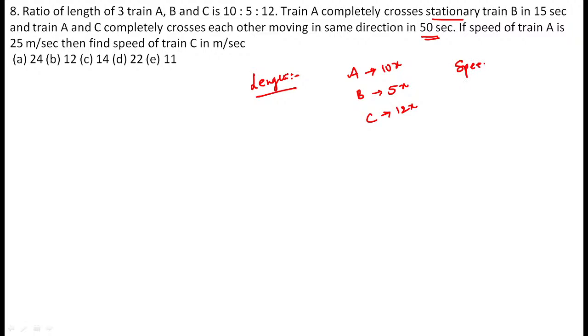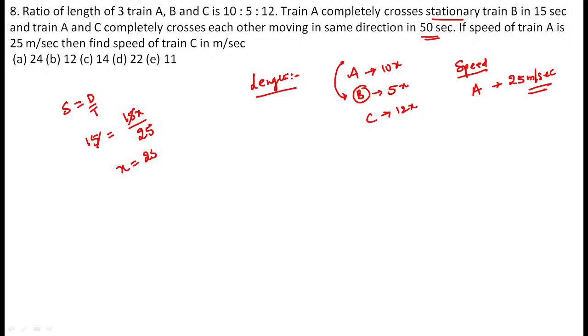Now they have given speeds also. Speed of A is exactly equal to 25 meters per second. Now, train A crosses a stationary train B. There is no motion for train B. It crosses in 15 seconds. Now, see, speed is equal to distance by time. Time is exactly equal to 15 seconds. Here, distance means the length of those trains. Length of those trains is 15x divided by the speed of train A. Why? Because there is no need to consider the speed of train B, because train B is stationary. So train A's speed is 25. Now you can get that x is equal to 25.